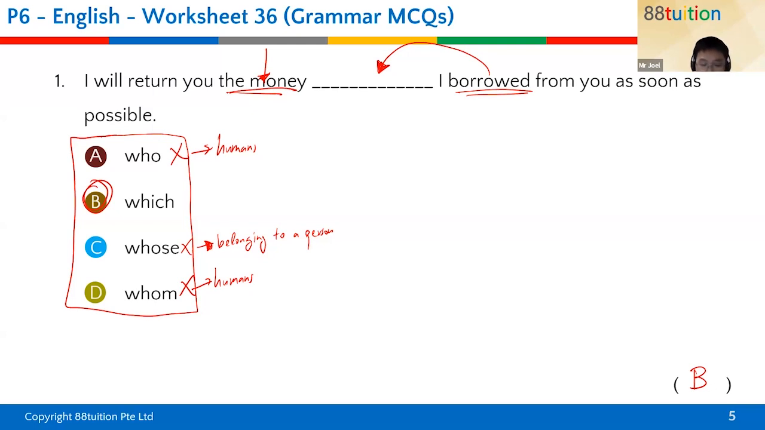For this, a very quick one, this is a question that always comes out in your PSLE. The difference between who and whom. When do we use who? When do we use whom? It's a very tricky one. So does anyone remember how to differentiate between who and whom? When do we use who? When do we use whom?